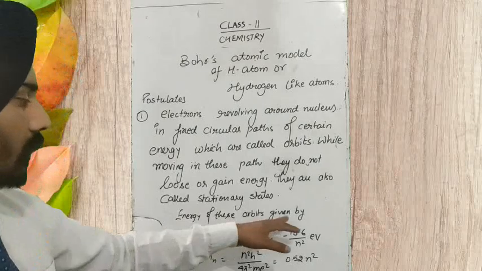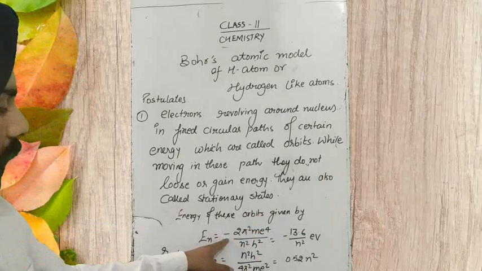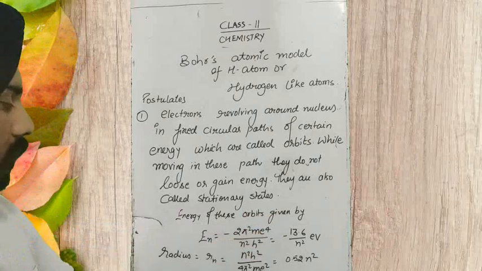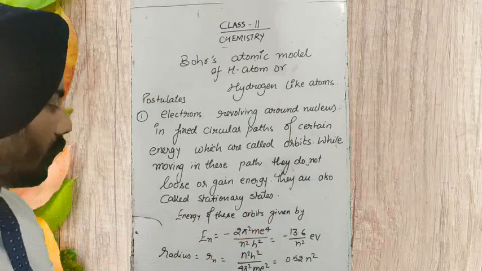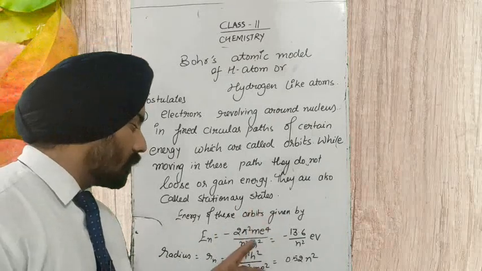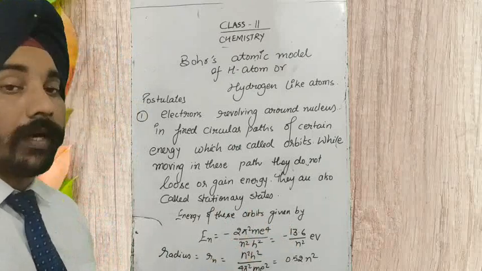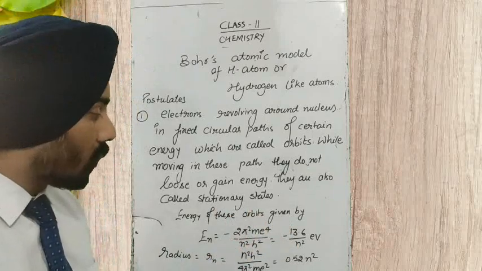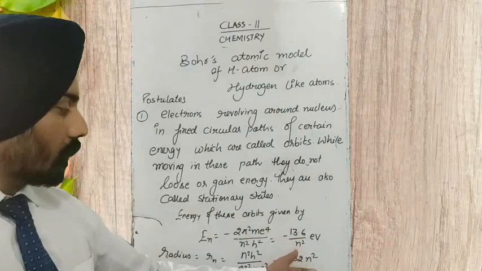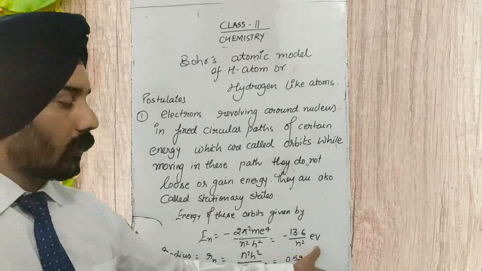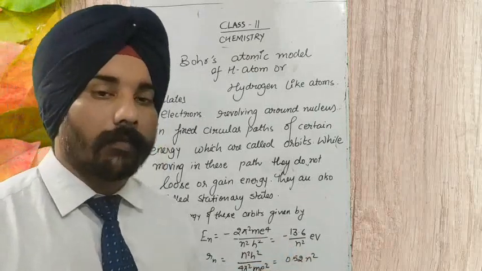So what is the energy of the orbit given by Neil Bohr's atomic model? That is minus 2 pi square m e to the power 4 upon n square h square. If we keep all these known constants, 2 pi square, m, e to the power 4 and h square, we get 13.6 upon n square electron volt. We just keep the value of n, that is the principal quantum number.